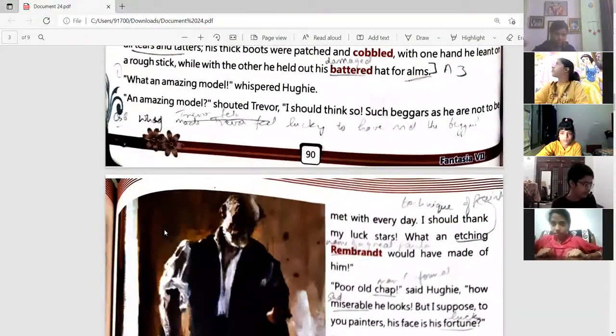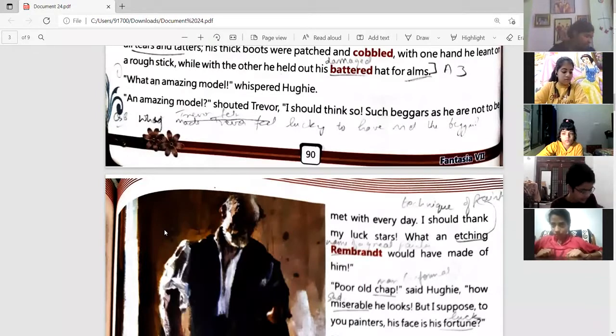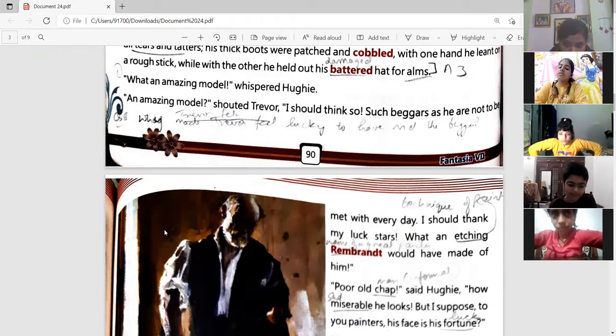"What an amazing model," whispered Hughie. "An amazing model?" shouted Trevor. "I should think so. Such beggars as he are not to be met with every day. I should thank my lucky stars. What an etching Rembrandt would have made of him."